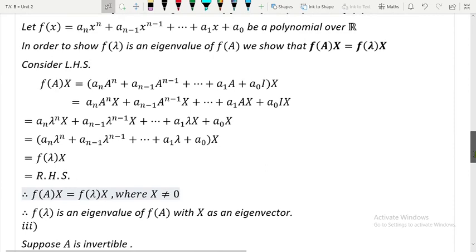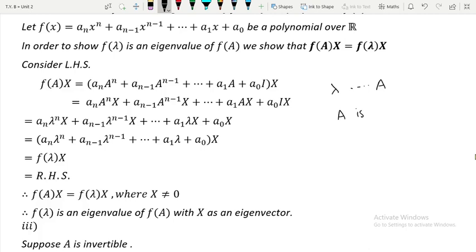Right, now we are going to prove that if A is invertible, then lambda inverse is an eigenvalue of A inverse. So this is quite simple. What is given to us? Lambda is an eigenvalue of A and A is invertible, this is given. Now we have to prove that 1 upon lambda is an eigenvalue of A inverse.